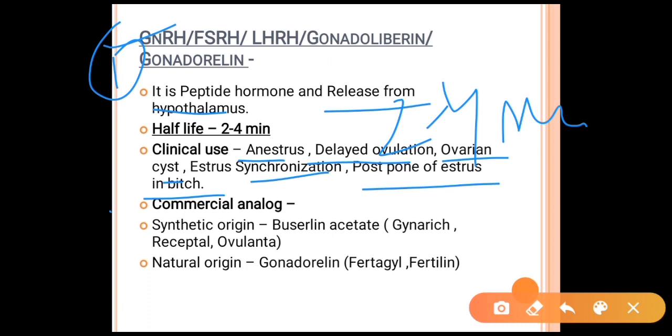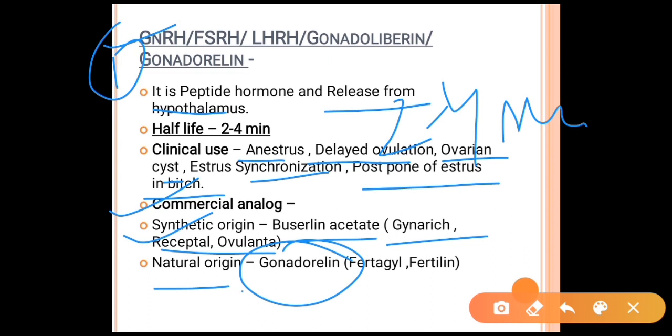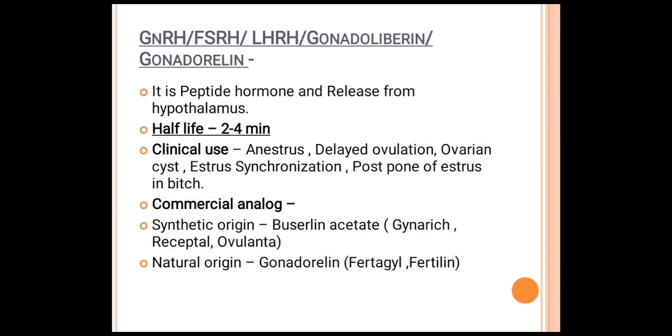In the market, there are commercial analogs present. There are some synthetic analogs like buserelin acetate, which comes with the brand names Gyna-Rich, Receptal and Ovulenta. And there is a natural origin GnRH, named gonadotropin, which comes with the brand names Fertagyl and Fertilin.